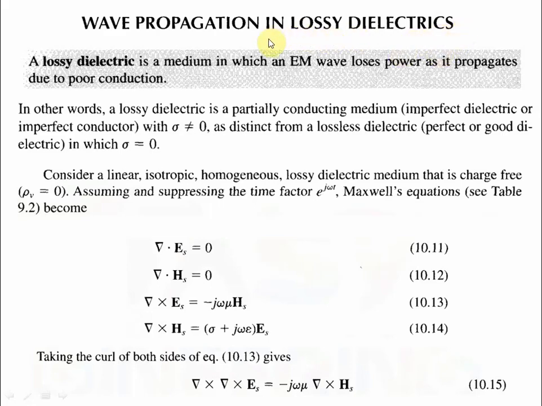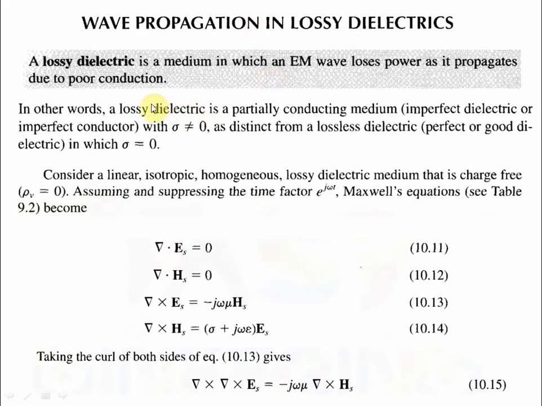If any medium is there, lossy dielectric means what? It is a medium in which an electromagnetic wave loses power as it propagates due to poor conduction. In free space there was no such condition that the wave will lose power. But in a lossy dielectric, whenever the electromagnetic wave propagates through that medium, it will lose power. There will be some power loss. That's why it is called lossy dielectric.